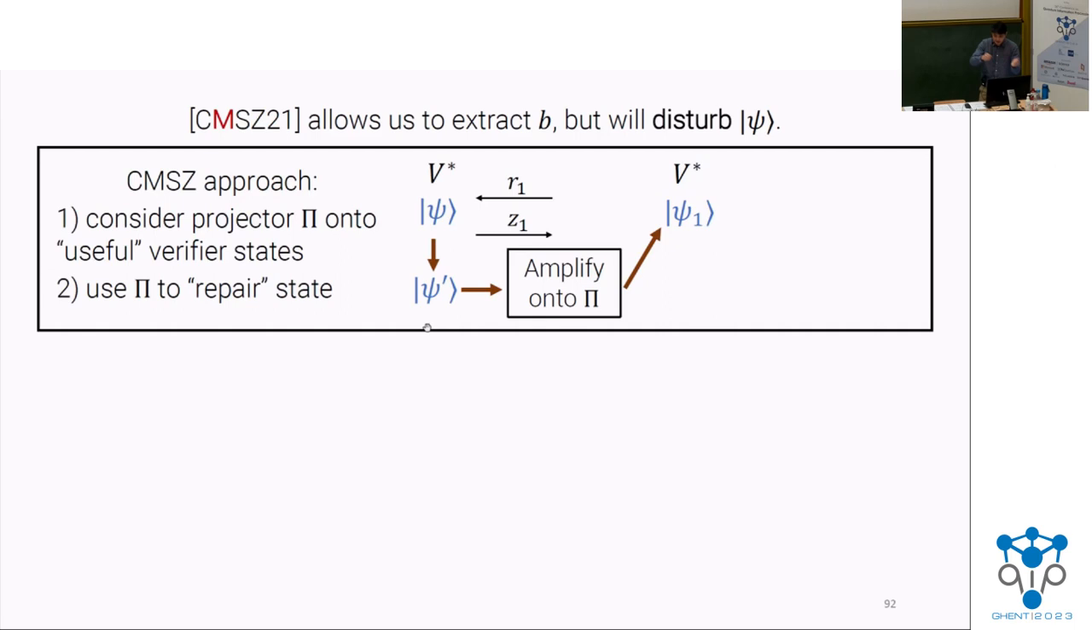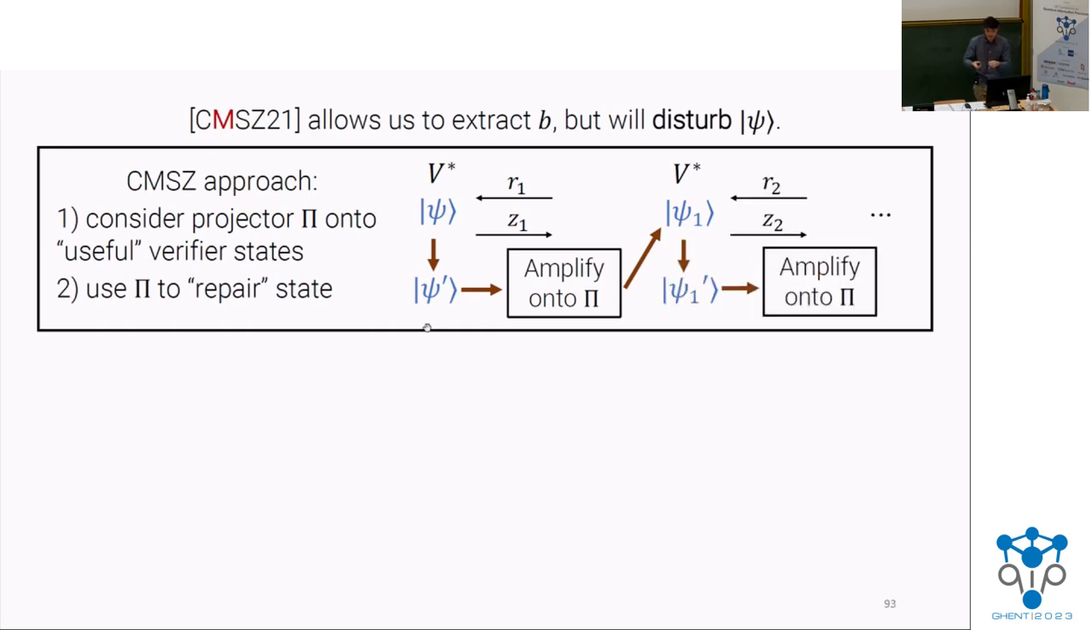And then by amplifying the state back onto this subspace of good verifier states, basically verifiers that would have a good chance of answering you correctly in the next challenge, then you can keep running this procedure. So the way this works is that you just basically augment the classical rewinding procedure with just random queries and measurements with this additional repair step between every trial.